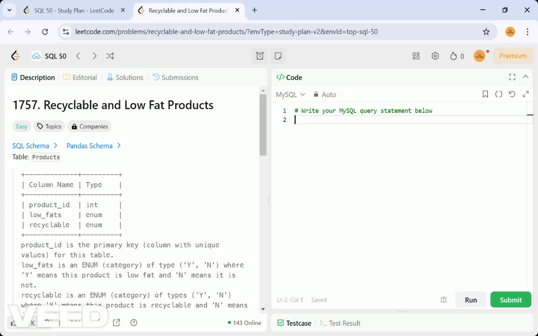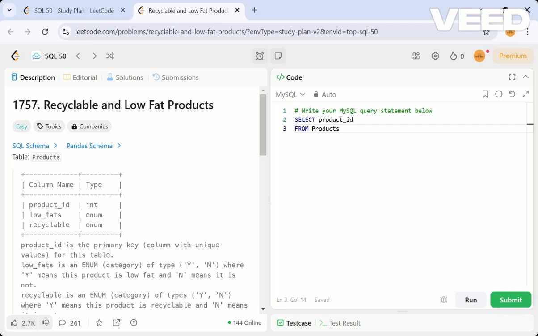So let's get started solving this. Firstly, we have to select what they're asking. They are asking about the product IDs in the problem statement; if you see, they're asking about IDs only. So select product ID from, and for organizing purposes I'm writing it step by step. From which table do we want to fetch? The products table. Up to here is clear, right? We are selecting product ID from the products table.